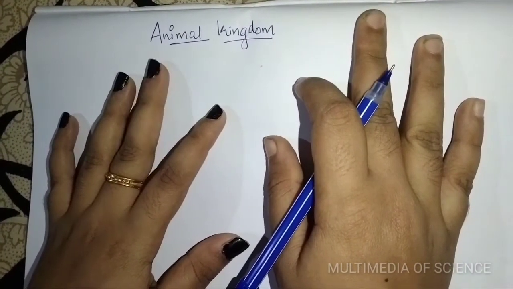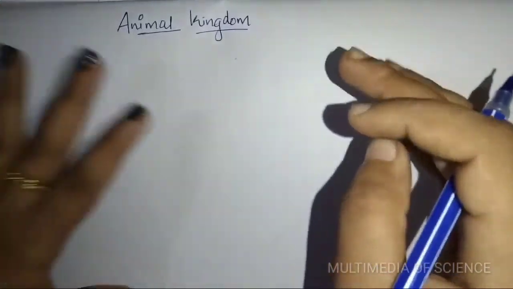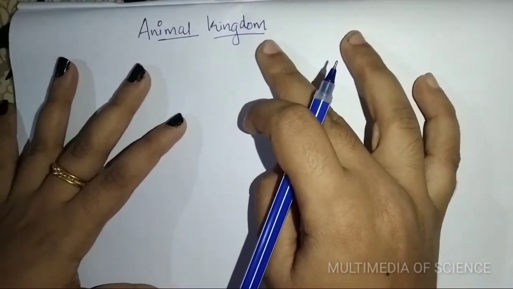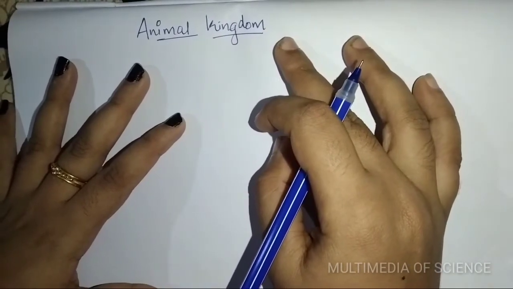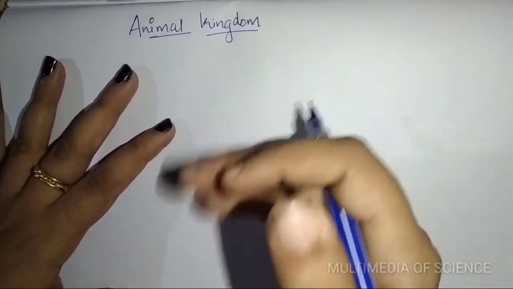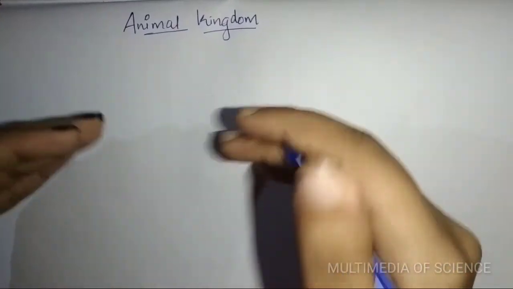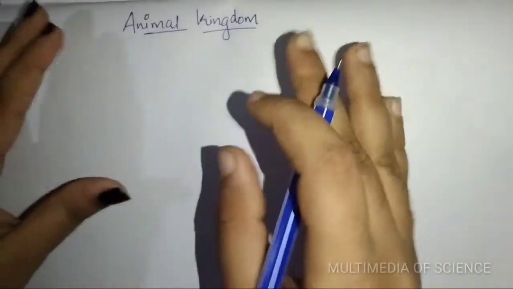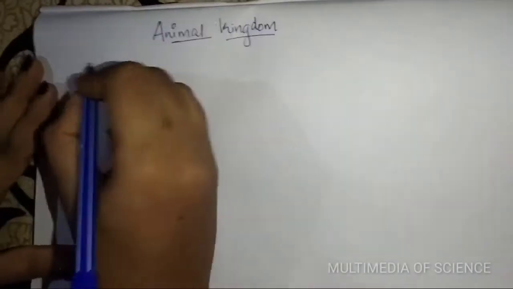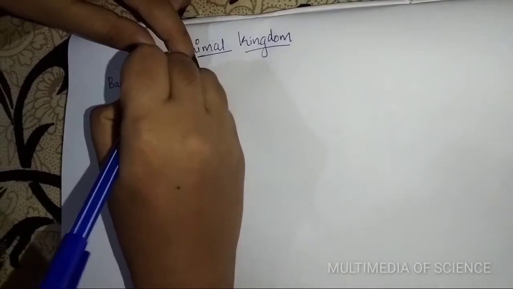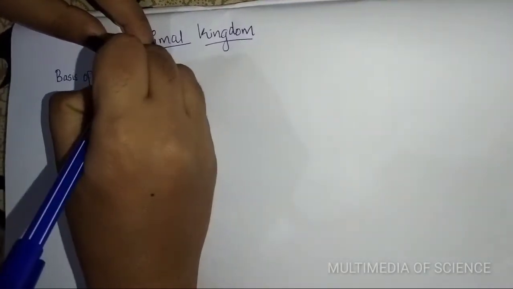Now I am here with you to discuss the first part of the chapter Animal Kingdom, the plus one chapter, and it will be helpful for the NEET repeaters also. So first I am discussing this chapter step by step, focusing on some important topics. The first one is the basis of classification.